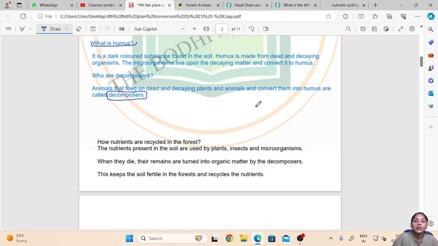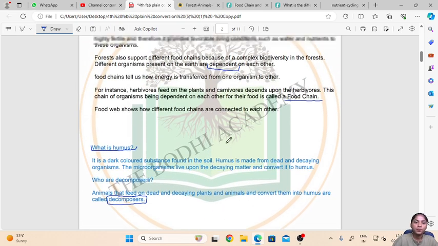The nutrients present in the soil are used up by the plants, insects and microorganisms. Then when these organisms die, their remains are turned into organic matter or broken down into nutrients by the decomposers. This is how the forest soil is kept fertile, and this is how the recycling of nutrients takes place.